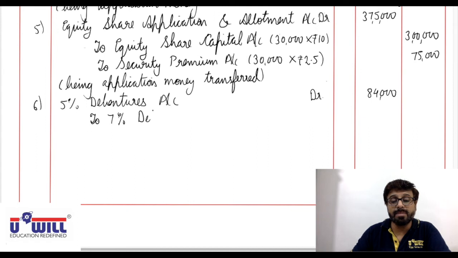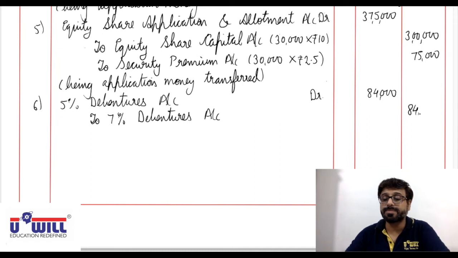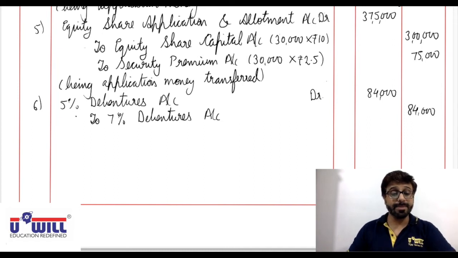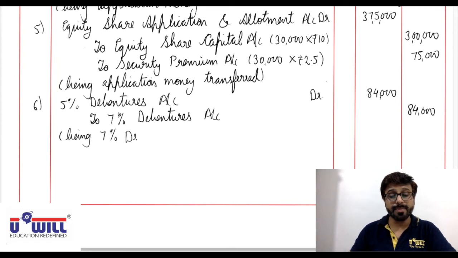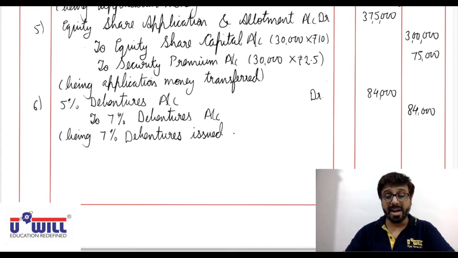So to 7% debentures account 84,000, being 7% debentures issued against 5% debentures.